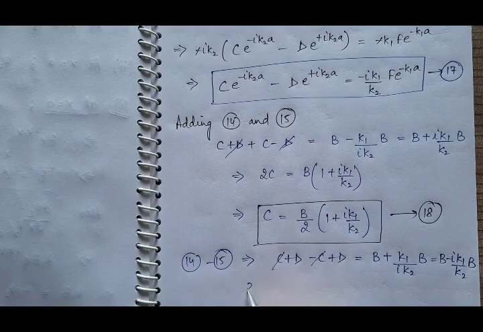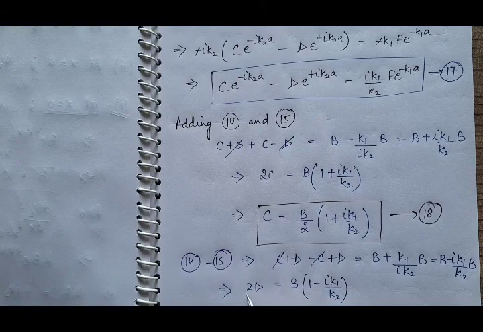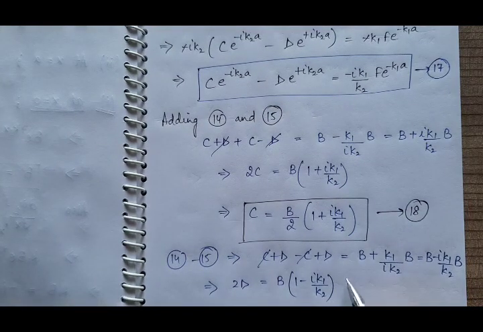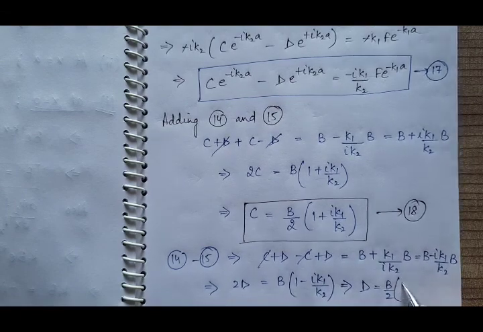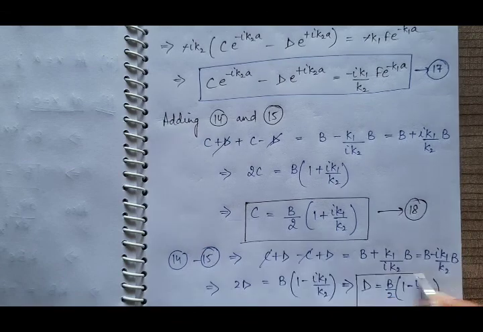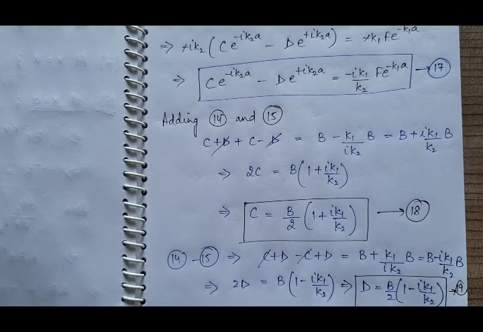So on the left hand side we have 2D and on the right hand side we have B common, 1 minus iota K1 by K2. Now move this 2 to this side and you will have the value of D, and suppose that as equation 19th. So we have D is equal to B by 2, 1 minus iota K1 by K2. So this is equation D and suppose it as 19th. So we have calculated C and D in terms of B.